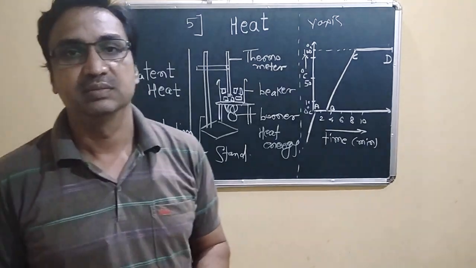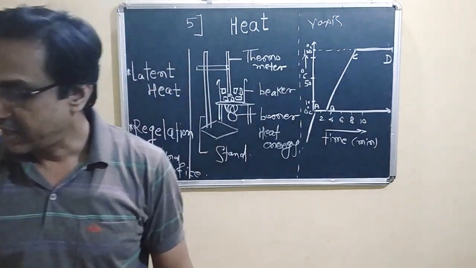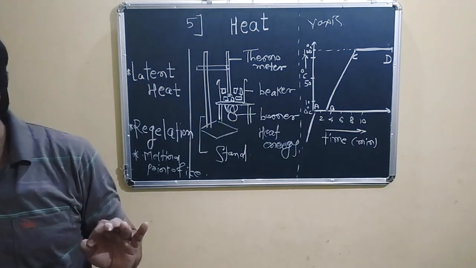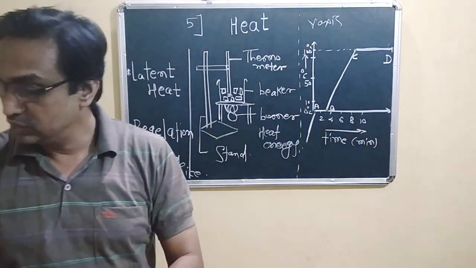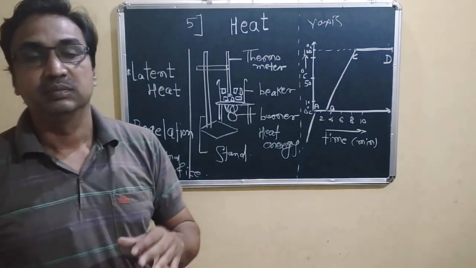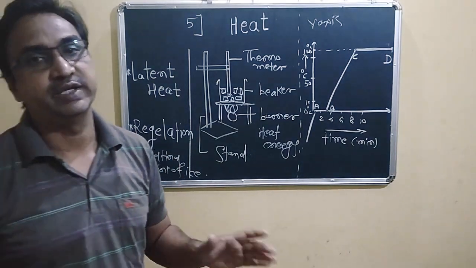What the definition states is that the constant temperature at which ice converts into water is called the melting point of ice.